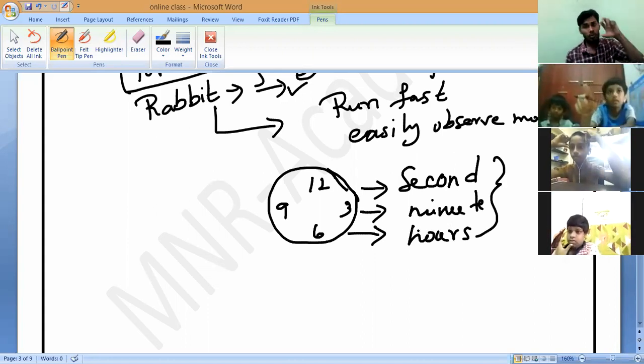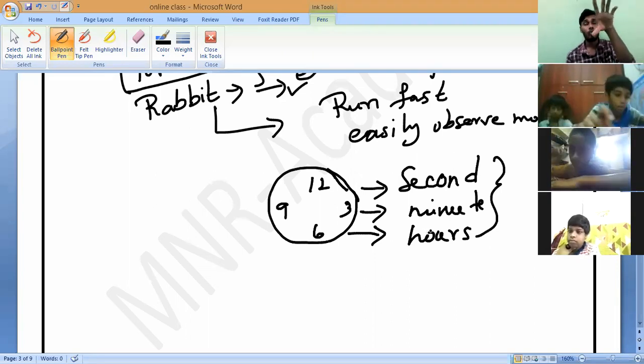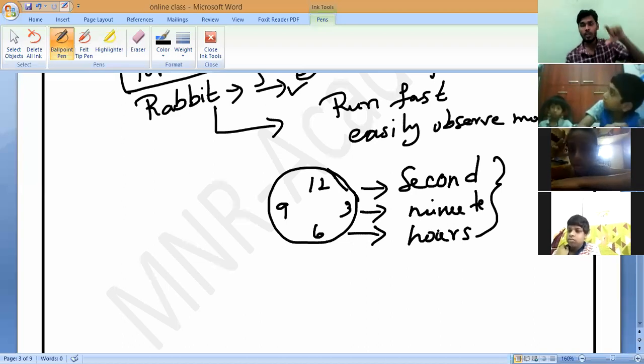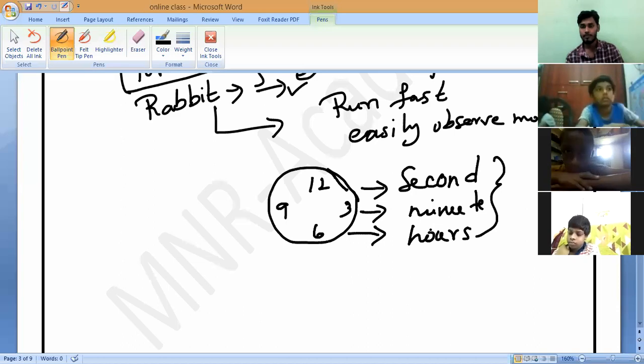Now, just observe the wall clock for one second and tell me which one you feel is in motion. Which one is moving? The seconds one, the minutes one, or the hours one?